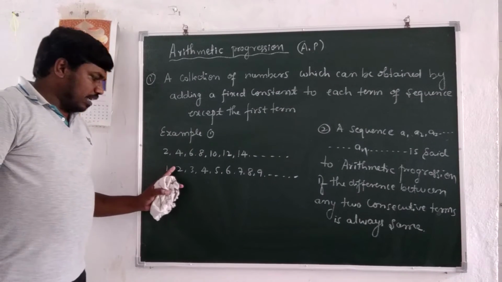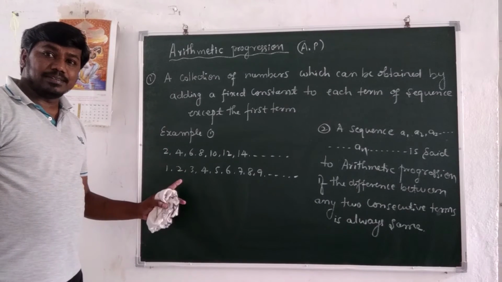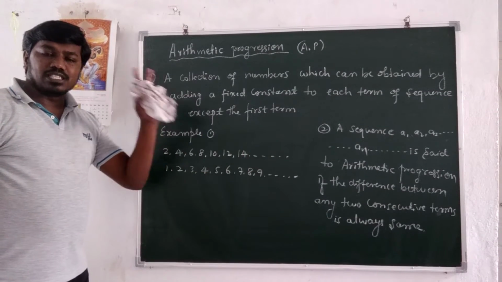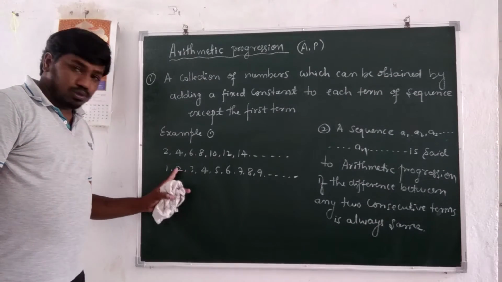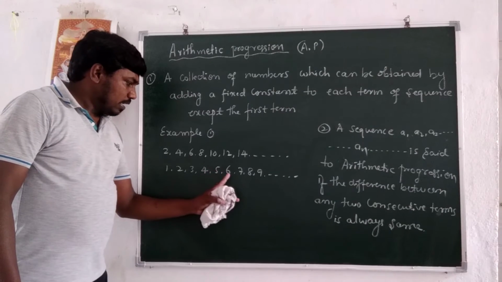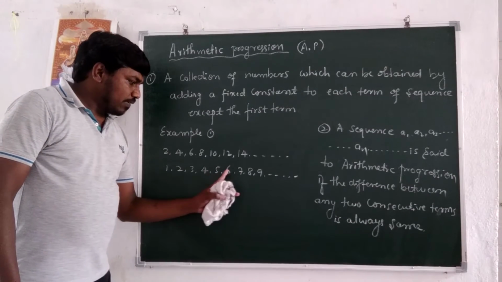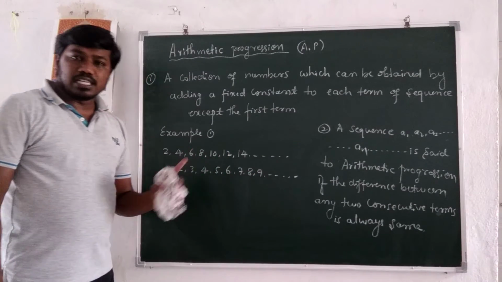Here also, the same. The difference between any two consecutive terms is always equal to what? 1. So 2 minus 1 is 1, 3 minus 2 is 1, 4 minus 3 is 1, 5 minus 4 is 1, 6 minus 5 is 1, 7 minus 6 is 1, 8 minus 7 is 1, 9 minus 8 is 1.